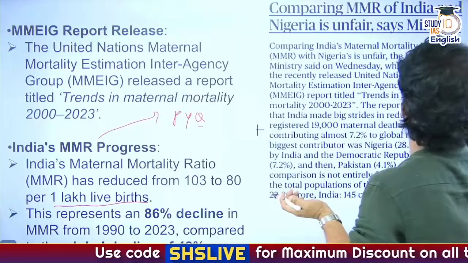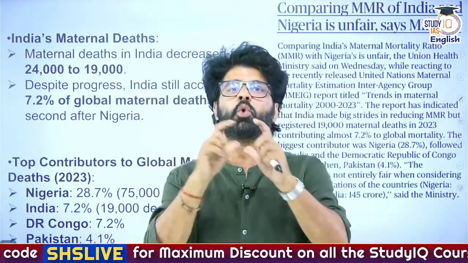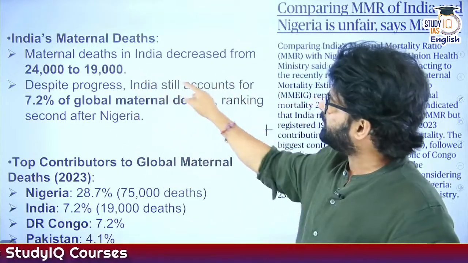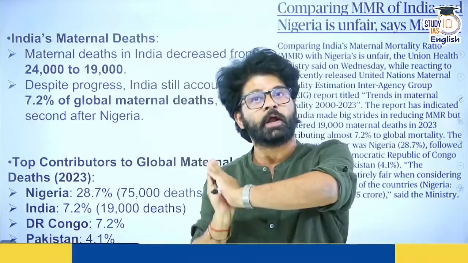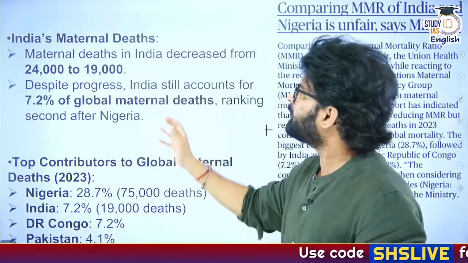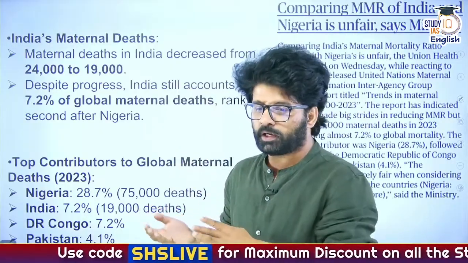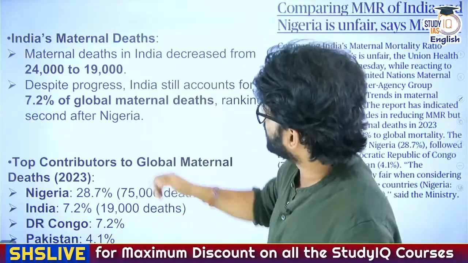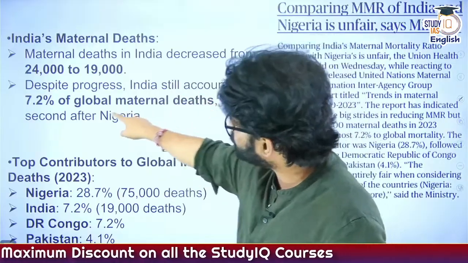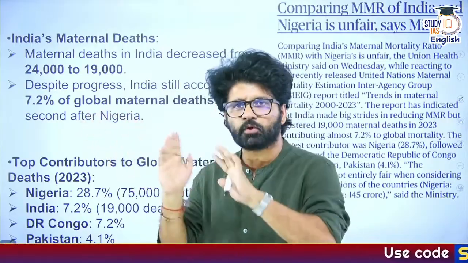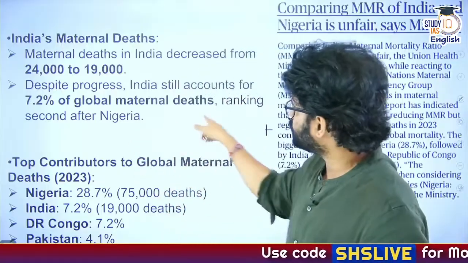But then again, there are certain things which we have to talk about in core numbers. We are talking about percentage terms, and we have taken some numbers. Then there are some other numbers. Maternal deaths in India decreased from 24,000 to 19,000 according to UN. Again, good number, but 19,000 still is a very sizable number according to this particular UN report. Despite progress, India still accounts for, let's say, if 100 women are dying due to childbirth, more than 7 women are dying from India. And that is what they are talking about.